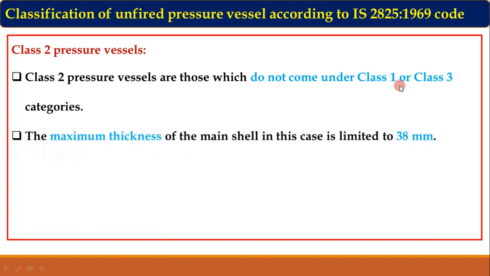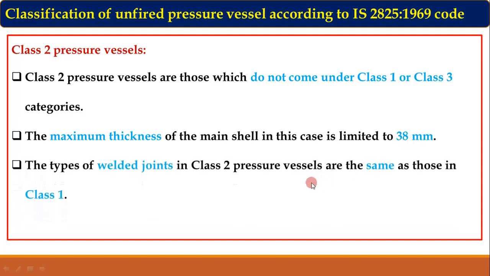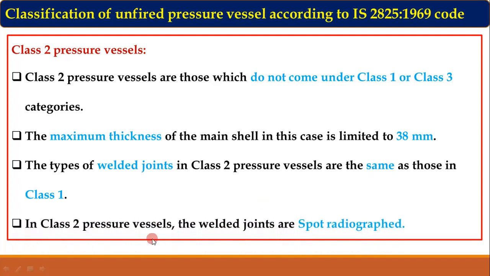Class 2 pressure vessels are those which do not come under class 1 and class 3 categories. The maximum shell thickness of this class 2 pressure vessel is limited to 38 mm. Weld joints for the class 2 pressure vessels are the same as those of class 1 pressure vessels, and class 2 pressure vessels are spot radiographed. That means only at some particular locations the weld joints are radiographed.